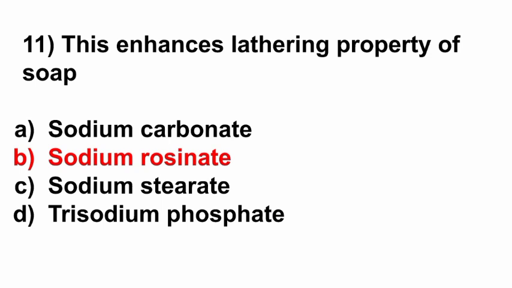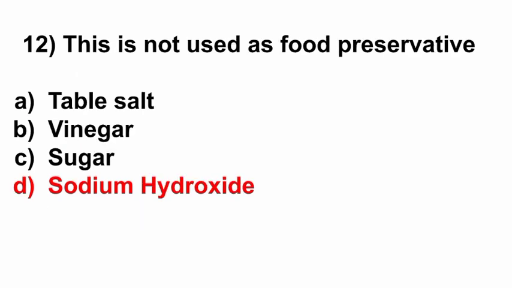11th question, this enhances lathering property of soap. Options: sodium carbonate, sodium rosinate, sodium stearate, trisodium phosphate. Here the correct answer is option B, sodium rosinate. 12th question, this is not used as food preservative. Options: table salt, vinegar, sugar, sodium hydroxide. Here the correct answer is option D, sodium hydroxide.